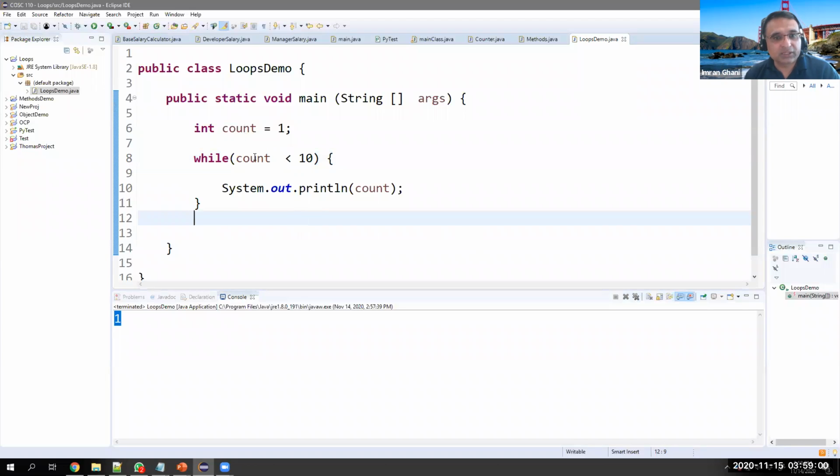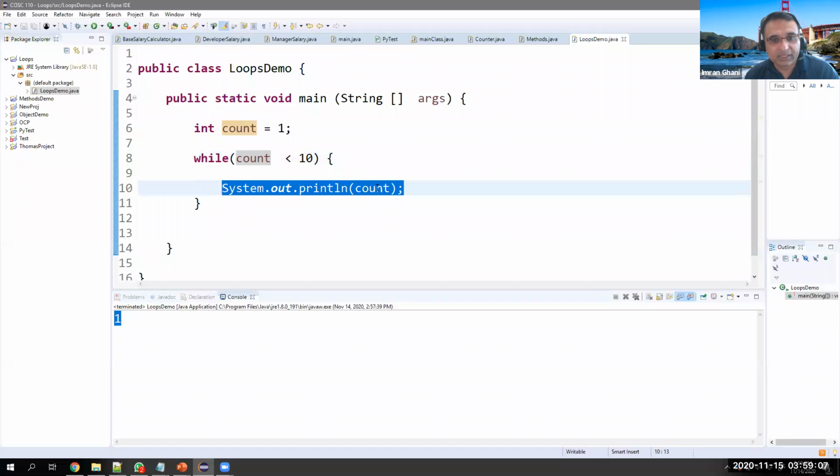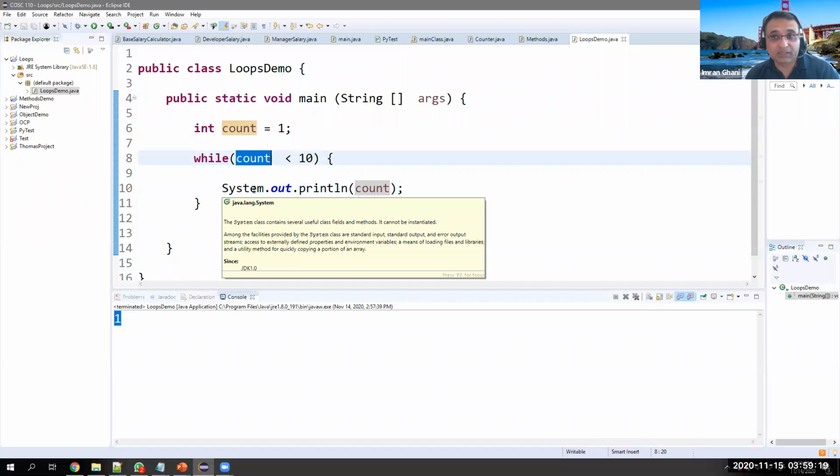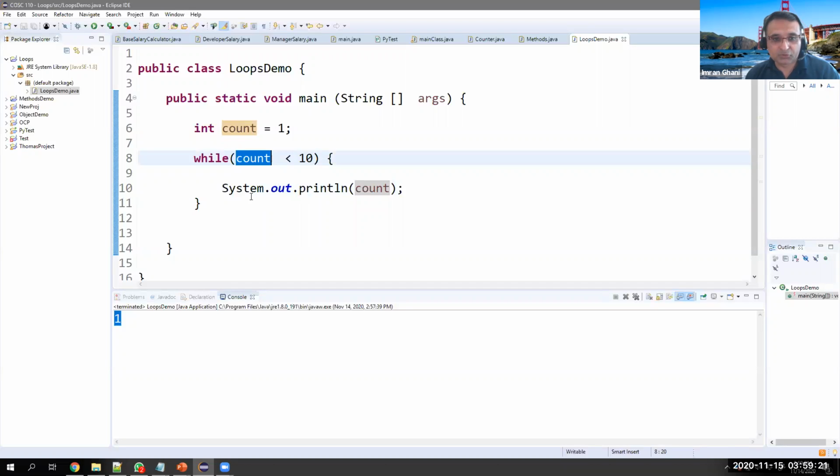Now count is 1. Yes, 1 is less than 10. Is this true? Yes, true. Go inside. Print what? Print 1. Okay, come back. While will pull it back. Come to me. So it will come back to that. And count is still 1. 1 less than 10, true. Continue, continue. It will be continuing forever. This is not a good thing. An infinite loop is not a good thing.